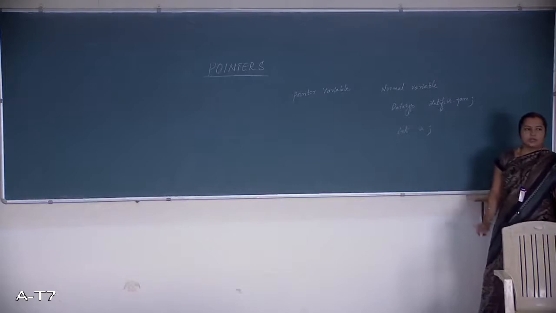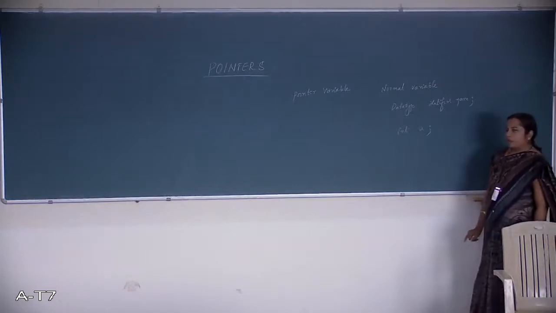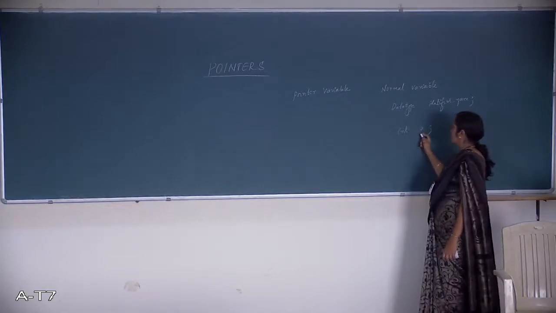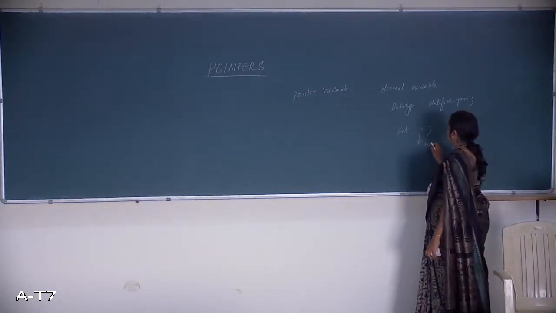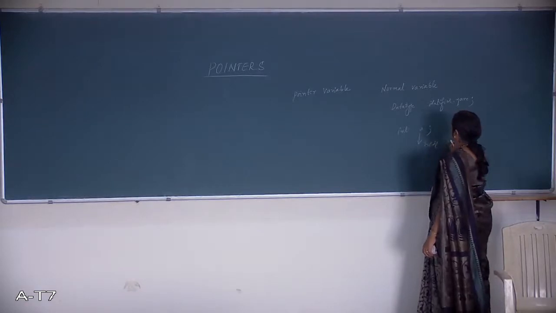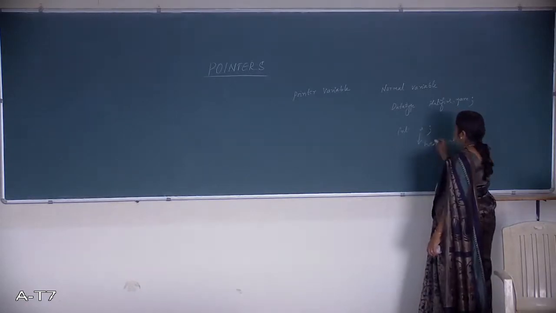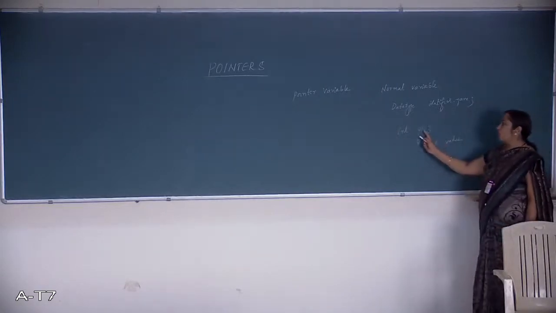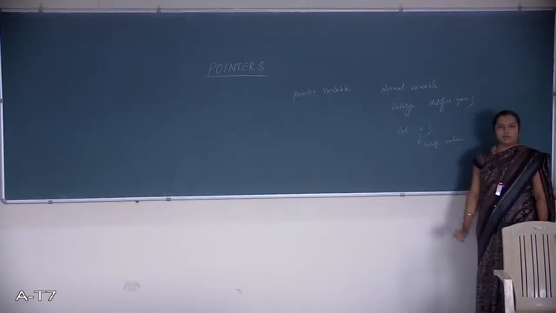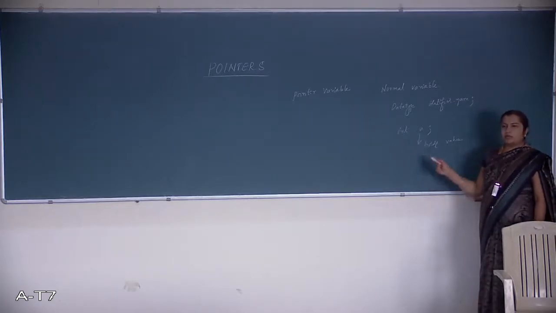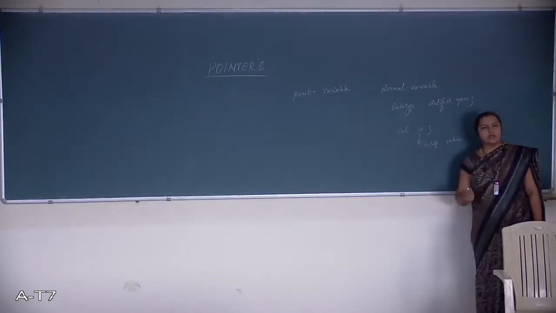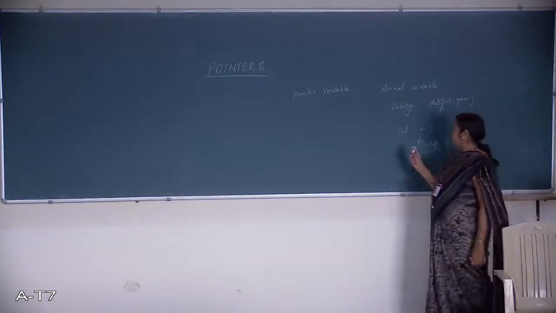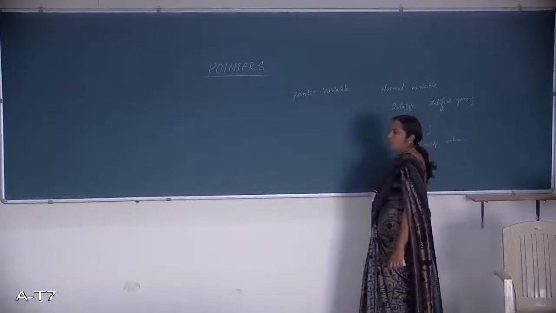This is an ordinary variable or a normal variable, where it holds only one value at a time, that is, it holds the value, contains data. What kind of data? Since you have declared it as an integer, this particular variable will be holding only the integer value, but not other kinds like real floating point constants, or a character, or a string value. This is all about the normal variable.